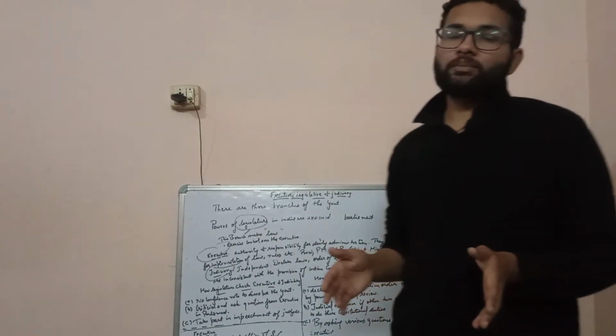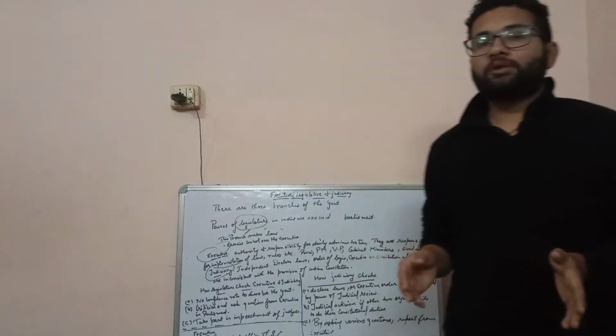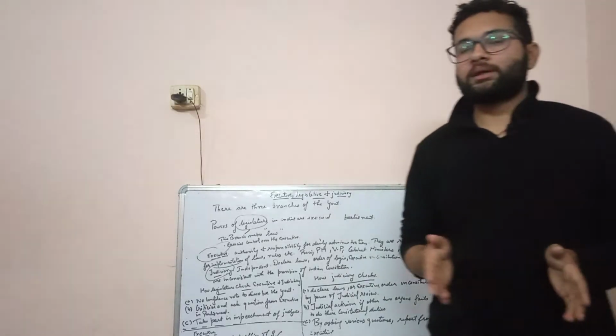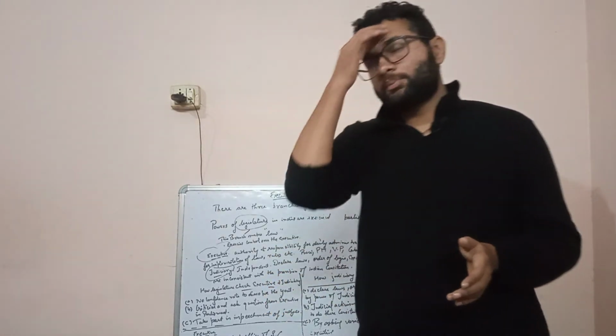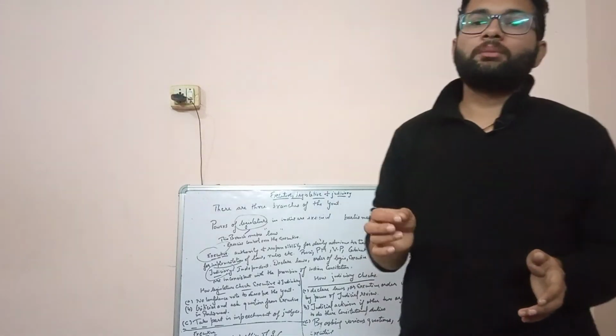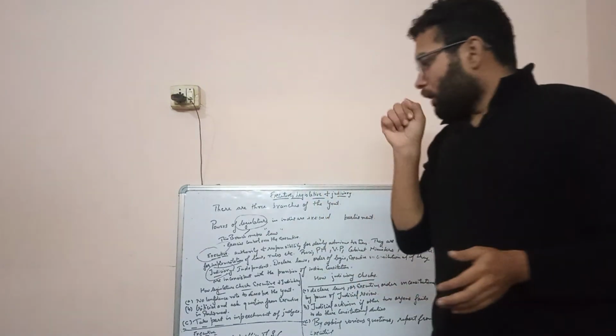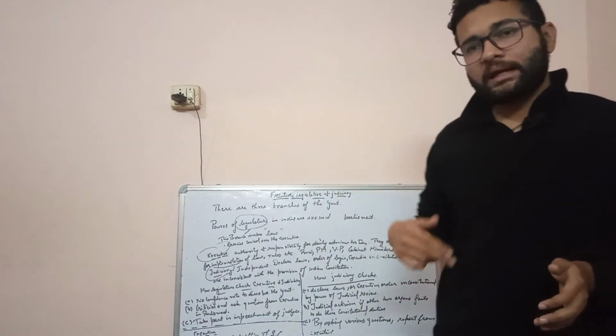If any judge is charged with misconduct or misbehavior or incapacity, a resolution will come in any house of the parliament, be it Rajya Sabha or Lok Sabha, and if that has been passed by both houses of the parliament, that particular judge will be impeached, he will be removed from office. So basically this is the main way how legislature is checking judiciary.